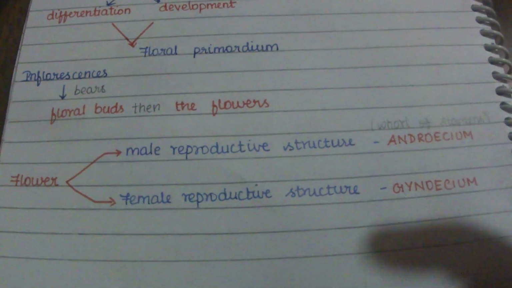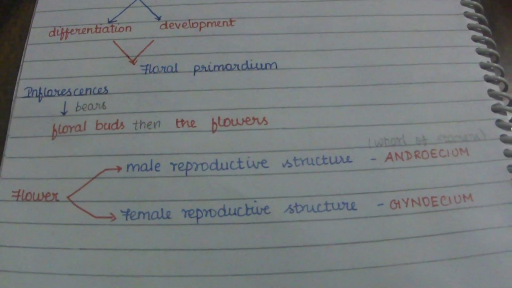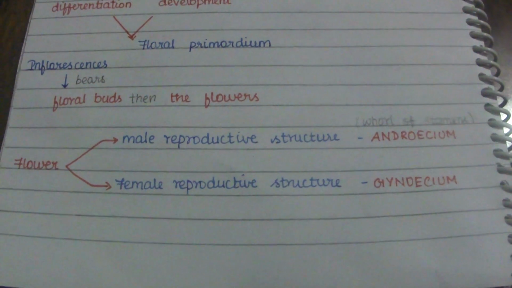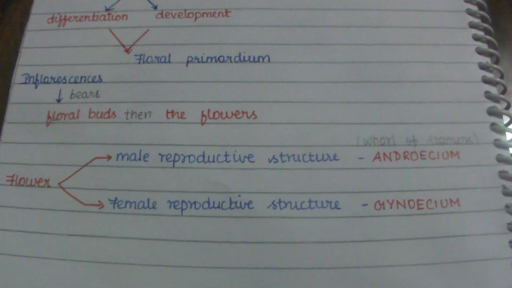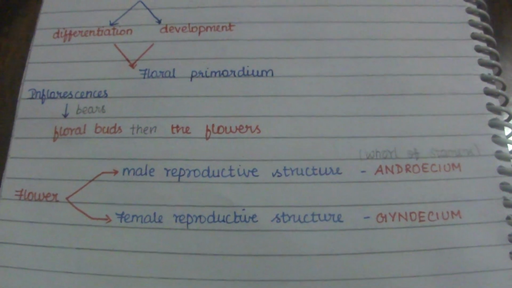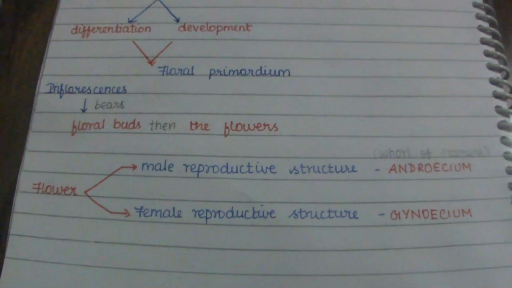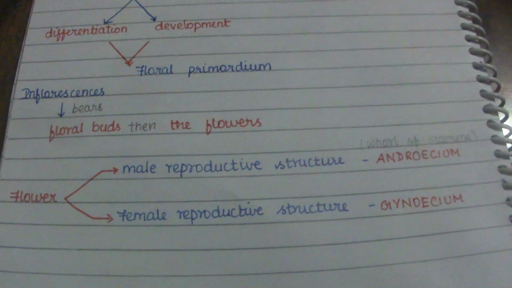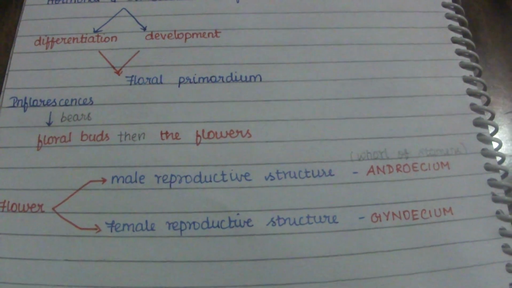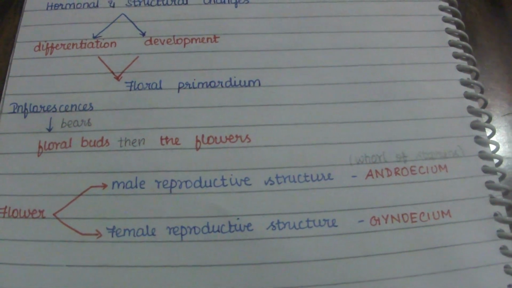The male reproductive structure in flowers we call the androecium, whereas the female reproductive structure we call the gynoecium. The androecium consists of a whorl of stamens. So this is the male reproductive structure and female reproductive structure; we will learn further things in detail in the next video.